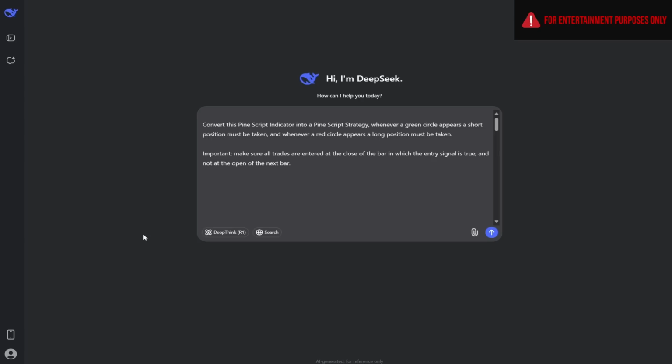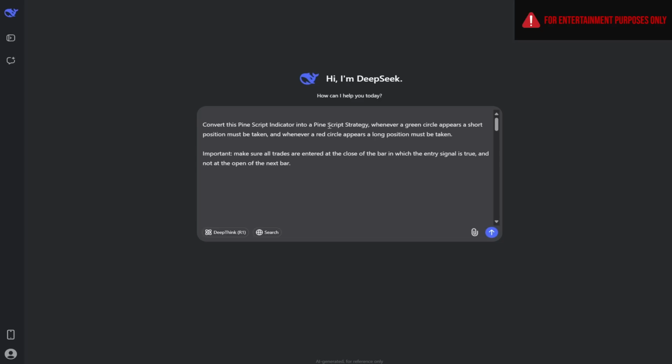Hello traders, we're here on Deepseek, and I've already put the Heiken IQ code into the prompt. Now, you'll notice that I've asked Deepseek here, convert this pine script indicator into a pine script strategy. Whenever a green circle appears, a short position must be taken, and whenever a red circle appears, a long position must be taken. Important, make sure all trades are entered at the close of the bar in which the entry signal is true, and not at the open of the next bar.